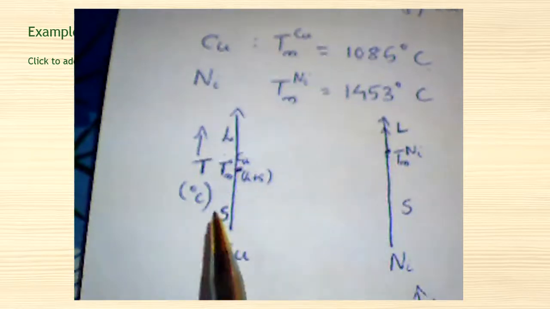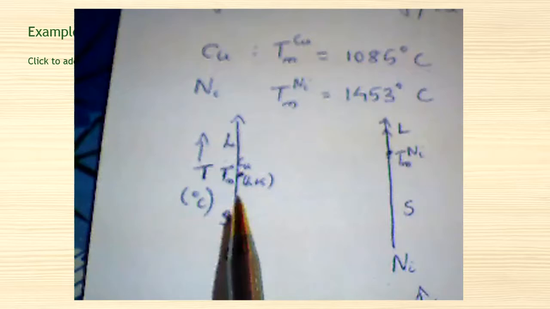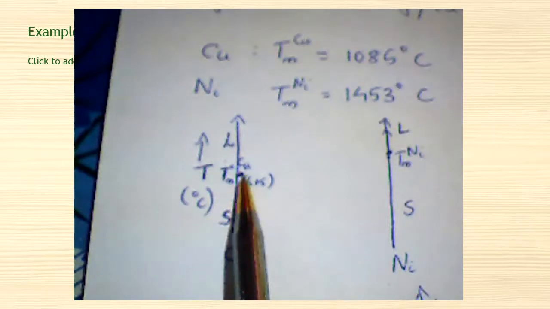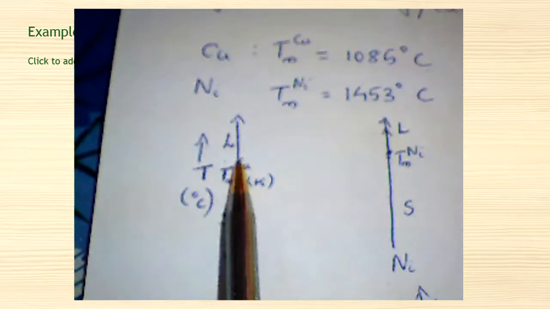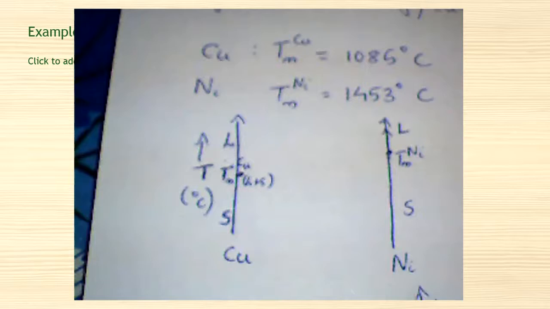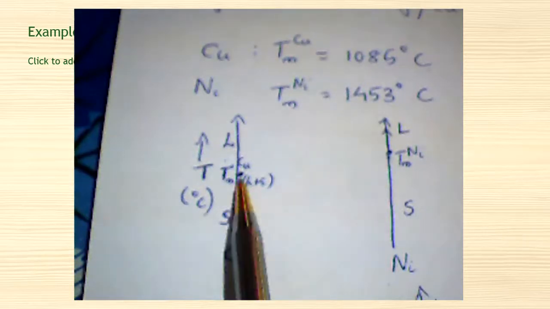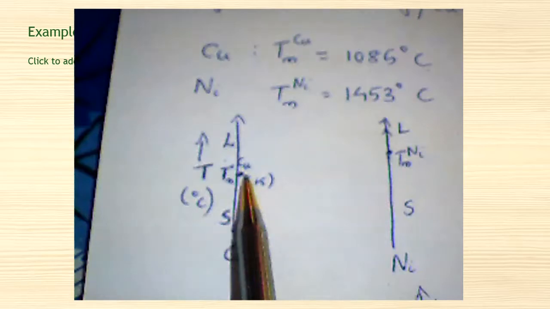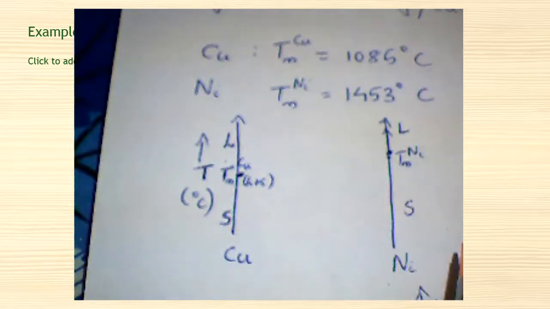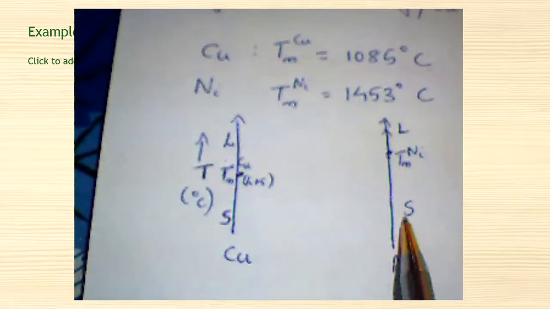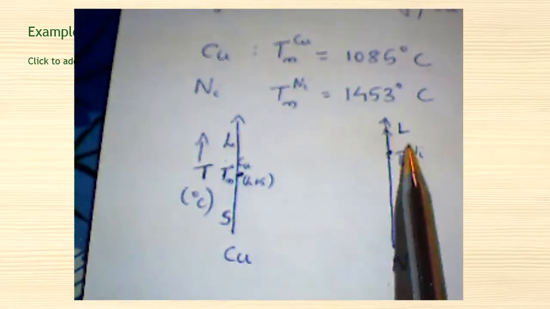In this single phase diagram, up to the melting point the material is in the pure solid form, and above the melting point it becomes liquid. If you increase the temperature further, it becomes more liquid. At the melting point there is an equilibrium between the liquid and solid states. Similarly for nickel, up to T_M Ni it is in solid form, and above this point it is in the liquid form.